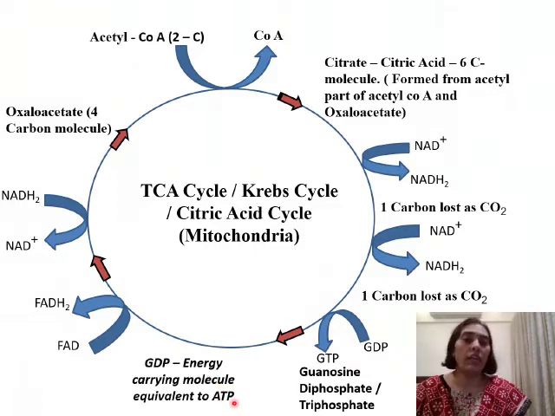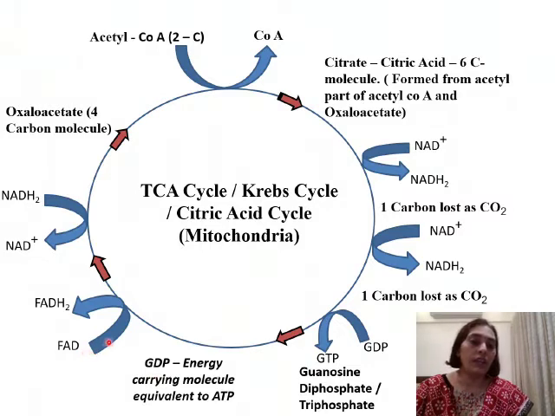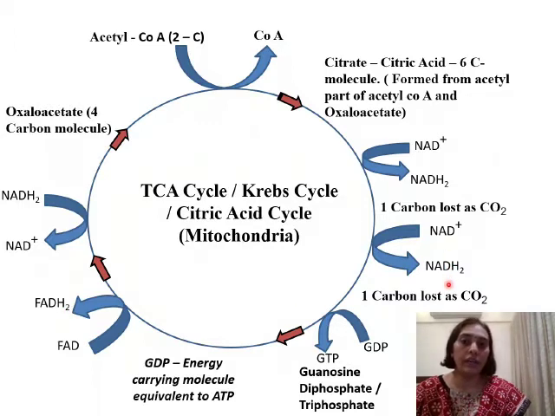Just as we have ATP, an energy rich molecule, we have GDP and GTP. Then further we find that FAD is getting converted to FADH2, that is flavin adenine dinucleotide. Again it's also getting reduced, just as NAD plus was getting converted to NADH2, FAD is getting converted into FADH2.